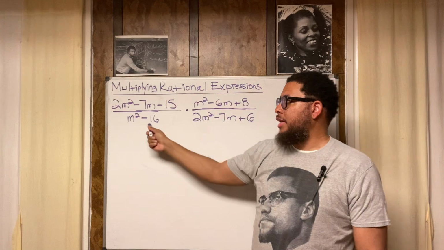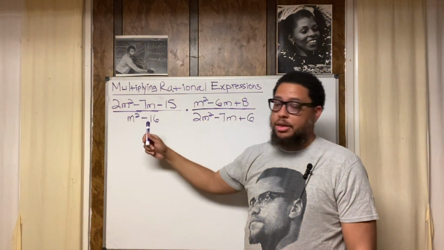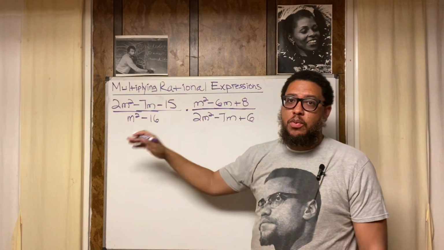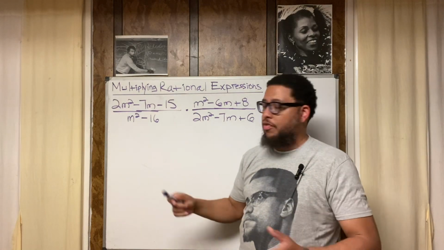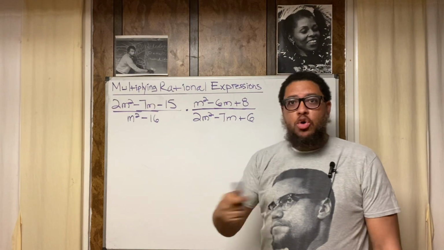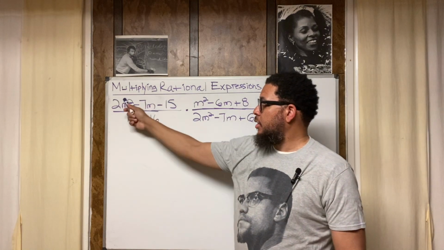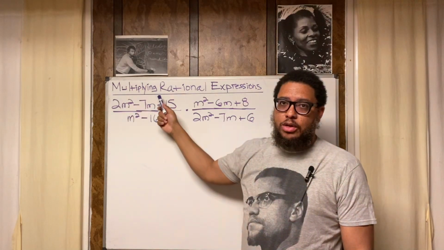This is different though. This is a binomial. This is what we call a difference of two squares. So there's a specific way to factor a difference of two squares. I got a whole playlist where I just talk about how to factor differences of two squares. I got a whole playlist where I talk about how to factor expressions like this, quadratic trinomials.